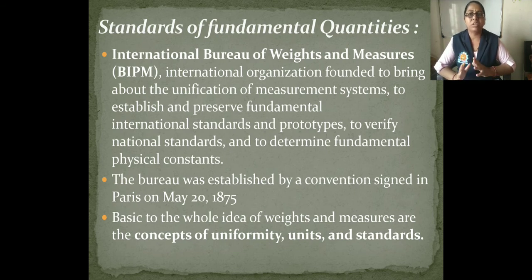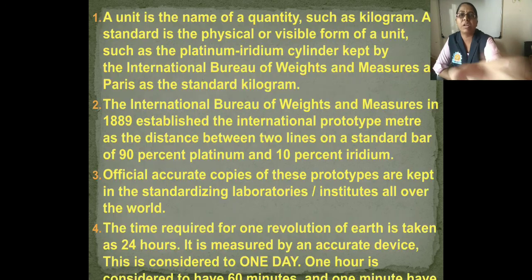What here? The unification of measurement system to establish and preserve fundamental international standards and prototypes, and to verify national standards and to determine fundamental physical constants. The bureau was established by a convention signed in Paris on May 20, 1875. So this bureau was established on May 20, 1875. Basic to the whole idea of weights and measures are the concepts of uniformity, units and standards. So this is all about the standard of fundamental quantities.